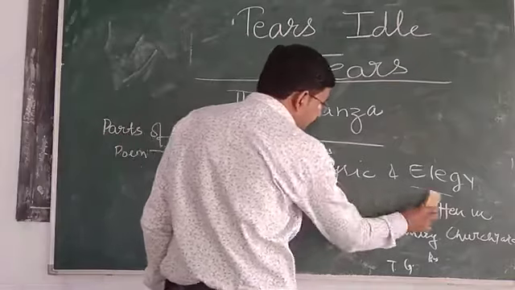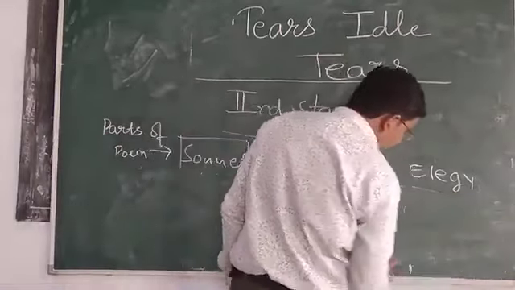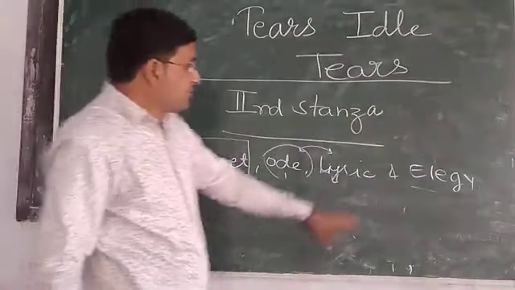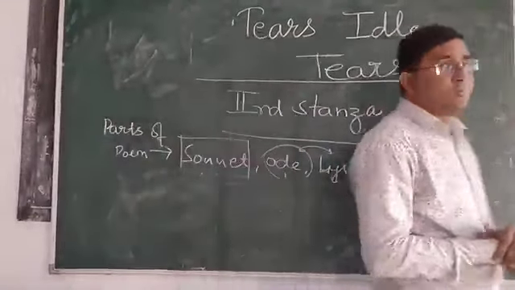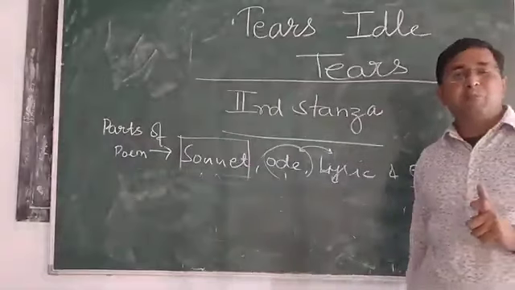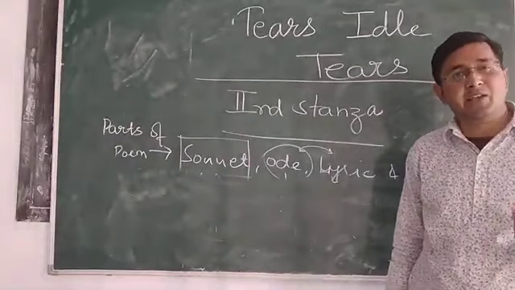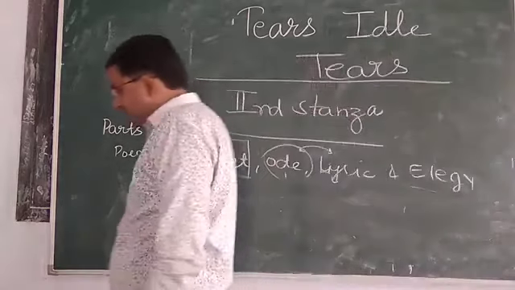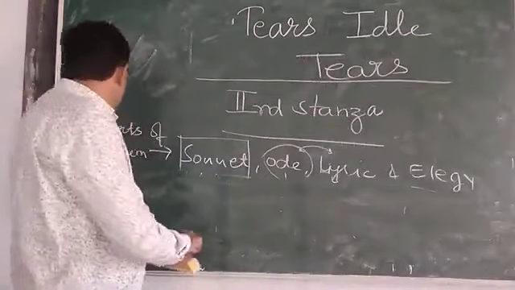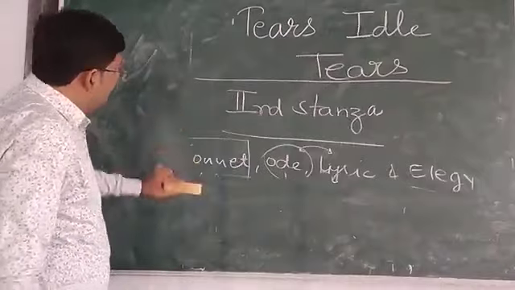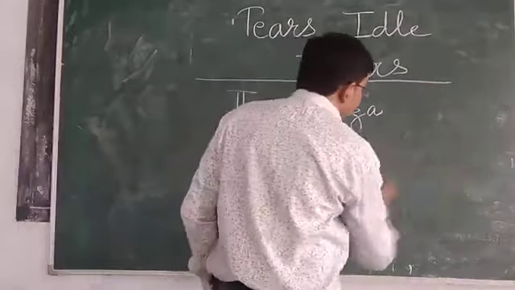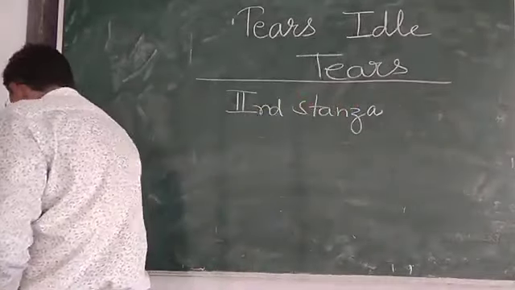So the poem elegy is very important. It is a mourning song, a weeping song, dedicated to a person or a group of persons for whom it has been written. So these four are the basic parts of the poem. Now we come to our particular topic on which we are going to discuss, that is Tears, Idle Tears.